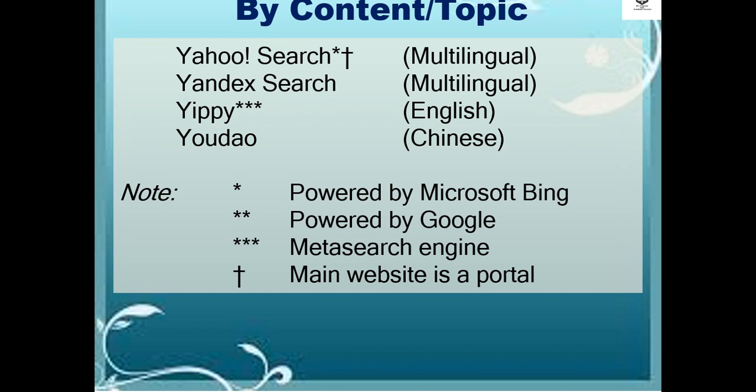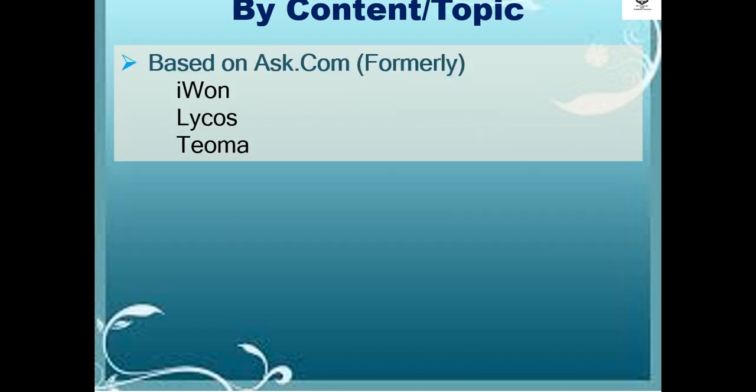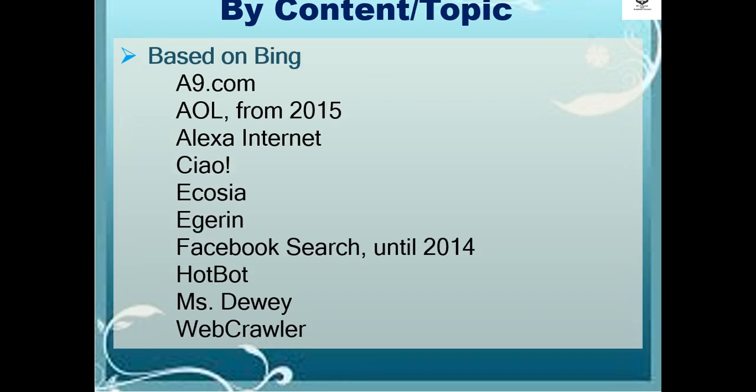Take note that some of the search engines by content or topic are powered by Microsoft Bing, powered by Google, Meta Search Engine, and main website is a portal. Based on Ask.com, examples are iWon, Lycos, and Tioma.